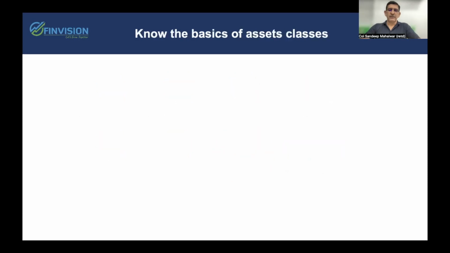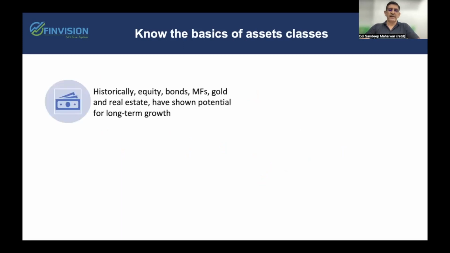Now, before coming to the investment and understanding the power of compounding, let us understand the basic tenets of few of the asset classes that we in the fraternity generally invest into. Historically, it has been seen that equities, bonds, mutual funds, gold, and real estate all have shown the potential to create wealth in the long term.